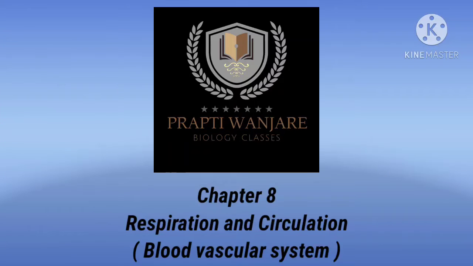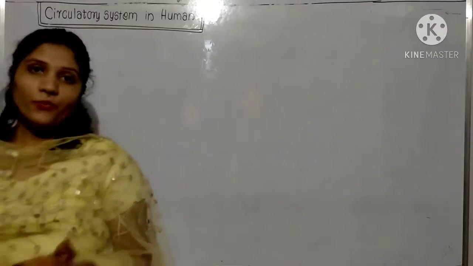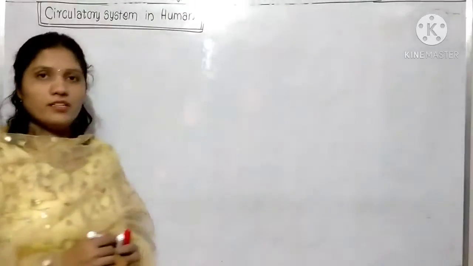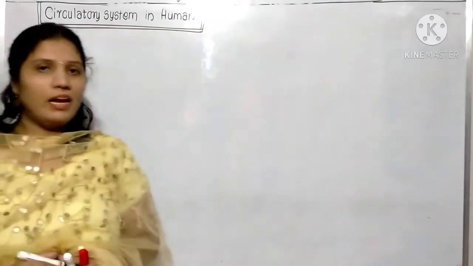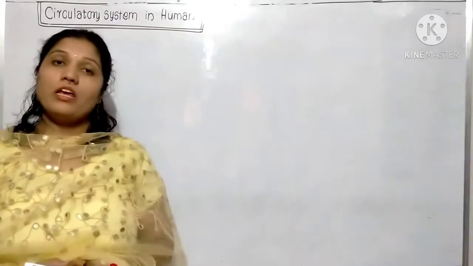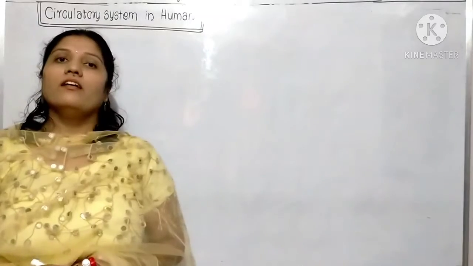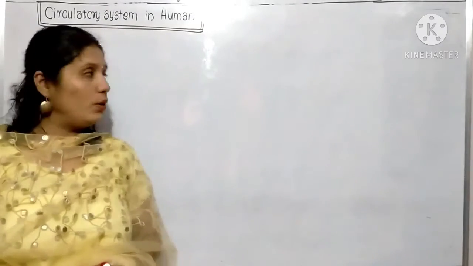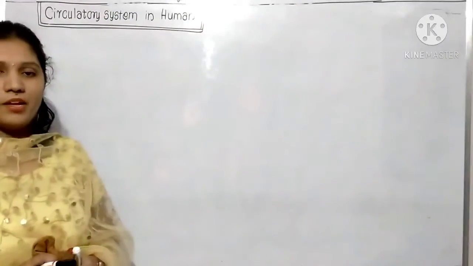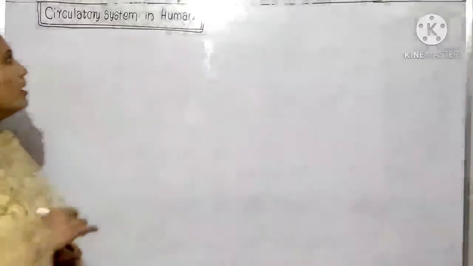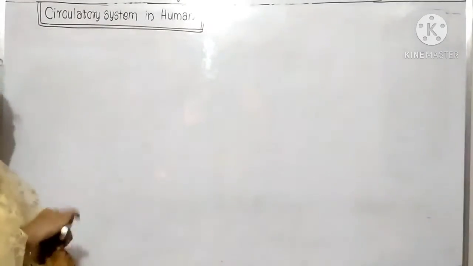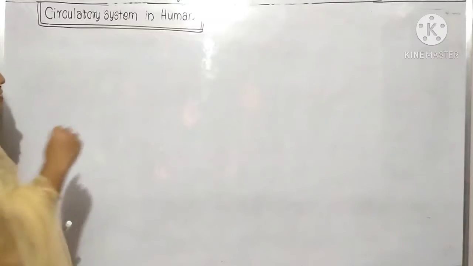Today we are going to study about the blood vascular system from chapter 8, Respiration and Circulation. Now we are going to study about the blood circulatory system. In the blood circulatory system of human beings, last year we have seen about the cockroach, that is the phylum Arthropoda. Now today we are going to study about the human being. In the human being, this blood circulatory system is divided into two systems.